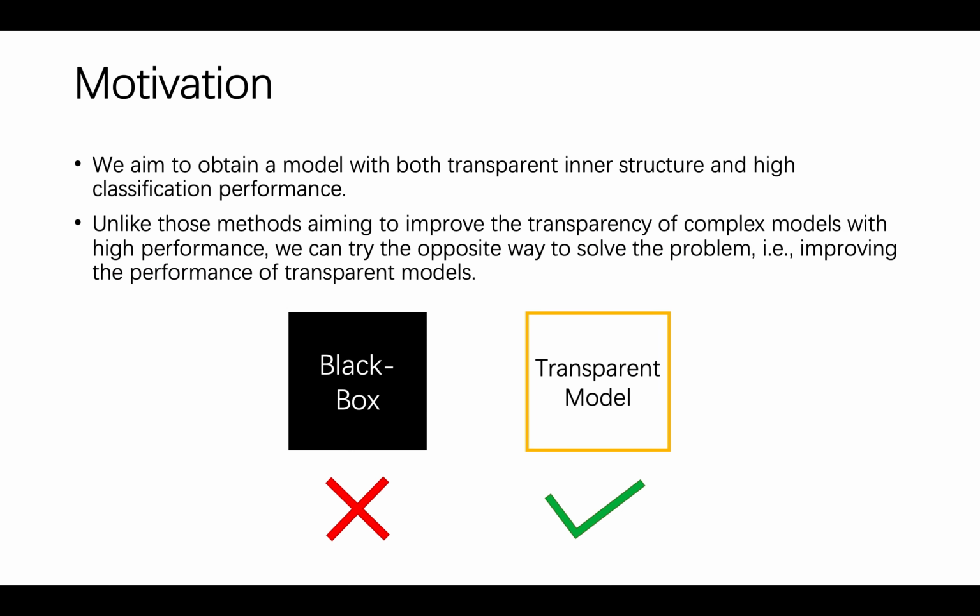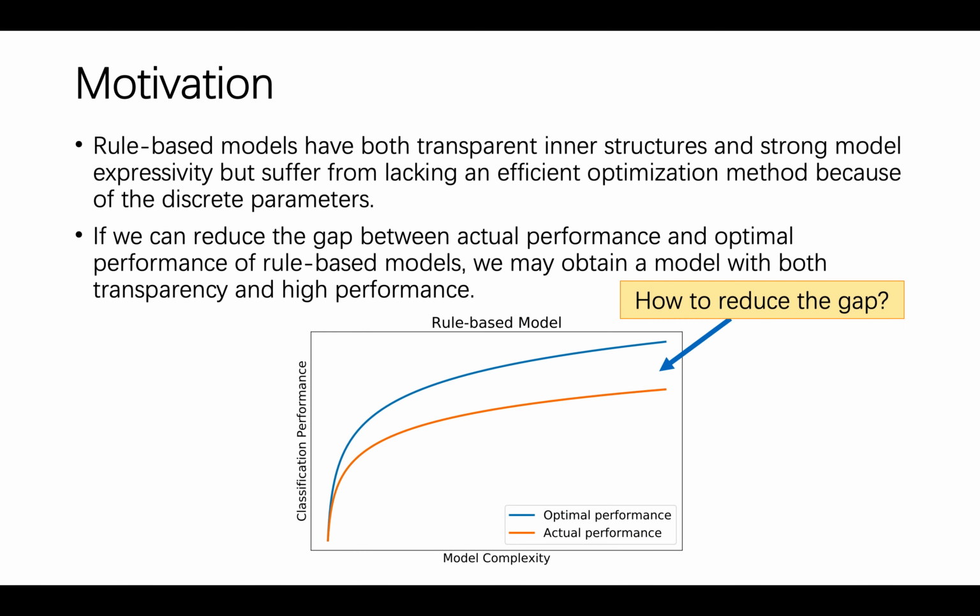We aim to obtain a model with both transparency in the structure and high classification performance. However, most of the related works try to interpret those learned complex models, which are hard to understand, and the interpretations may be inconsistent. Why don't we try the opposite way to solve the problem, that is, improving the performance of transparent models? As mentioned before, rule-based models have both transparent inner structure and strong model